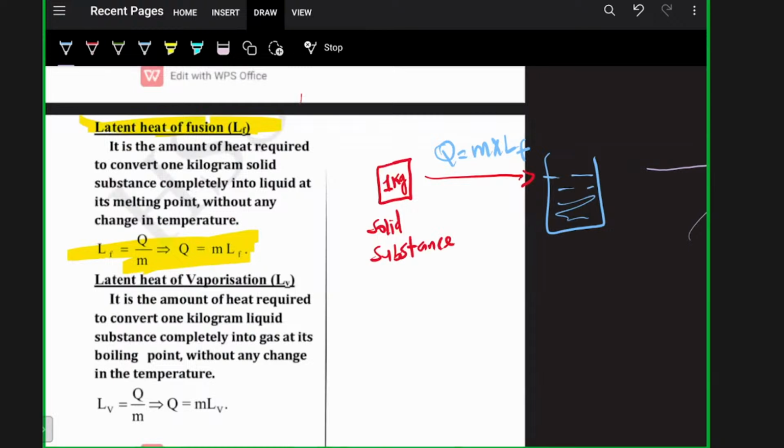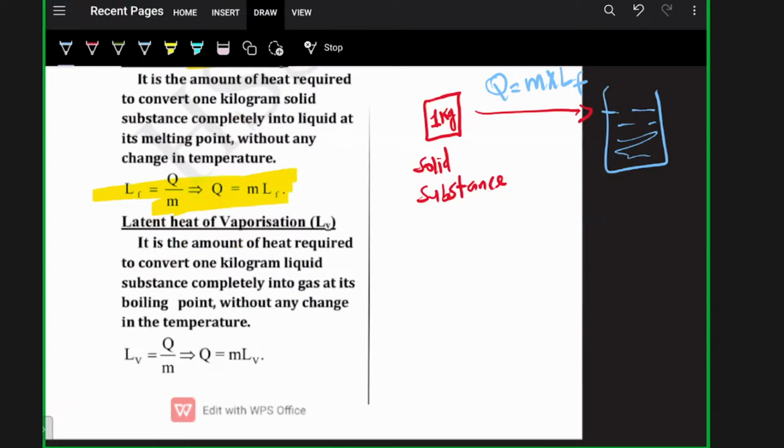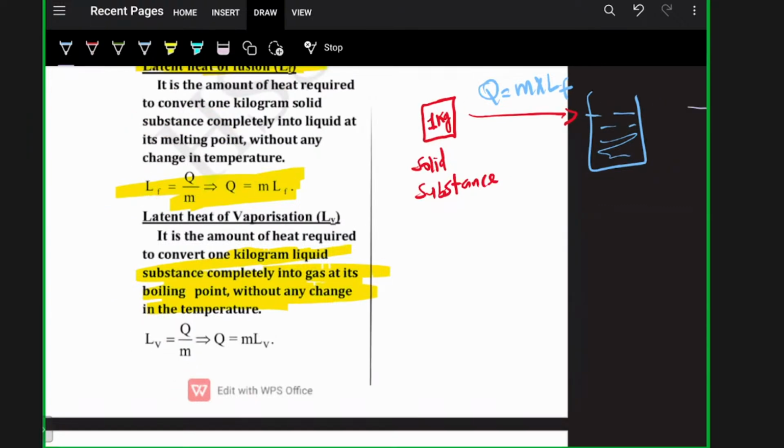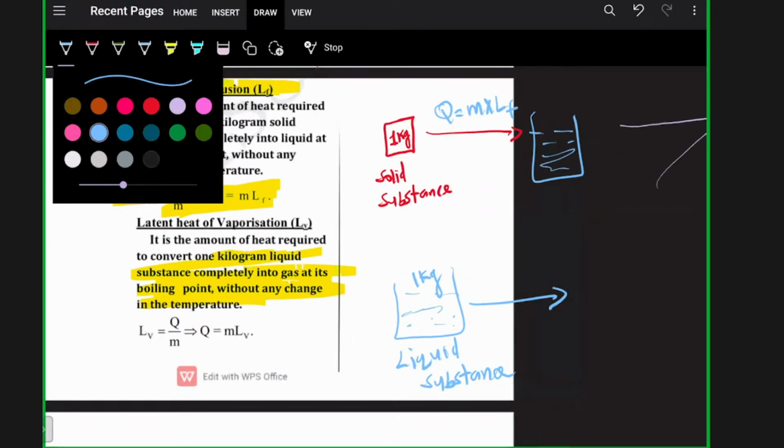The next, what is latent heat of vaporization? Again, same concept. It is the amount of heat required to convert 1 kilogram liquid substance completely into gas at its boiling point without any change in temperature. So I have 1 kilogram liquid substance, and I have to convert this into gas.